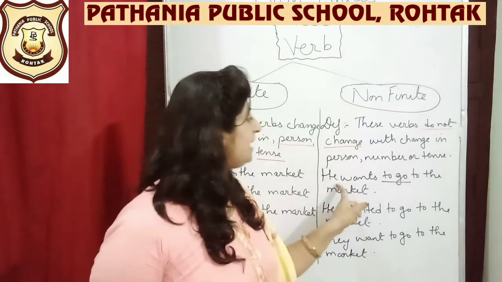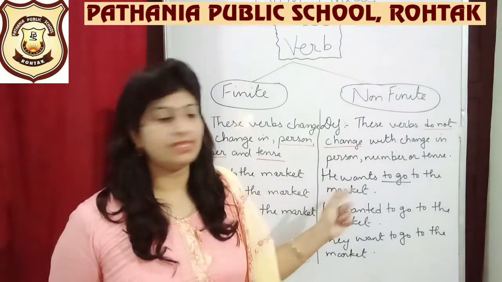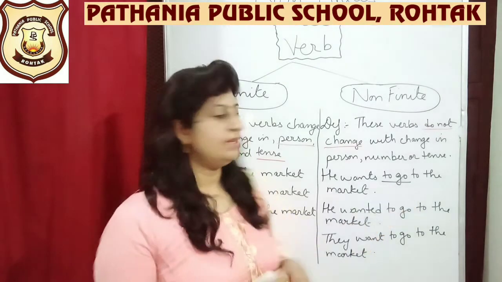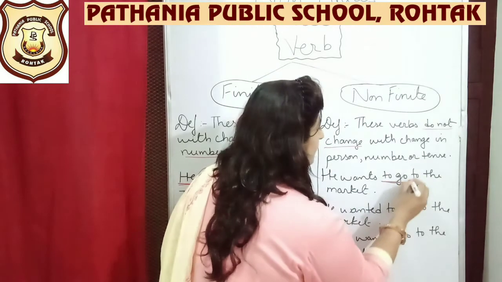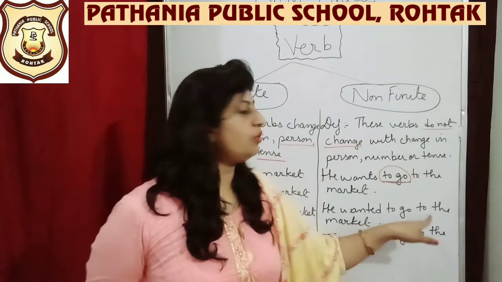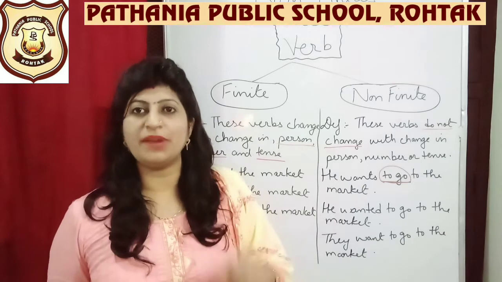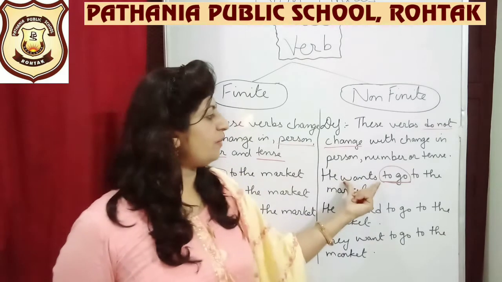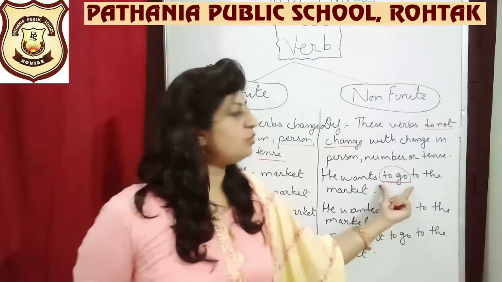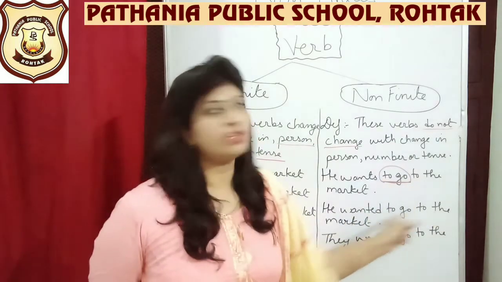And how I'm saying it's going to stay in the same state, you can see with the help of the example here. He wants to go to the market. He is the subject and to go is the verb out here. So what does he want? He wants to go. So out here to go I have used. Okay. Next line, he wanted to go to the market. Now once tell me this is a present tense. It is a simple present tense sentence. I came to know by seeing this word once. It is showing that it is a present tense sentence, but to go verb out here remains same.